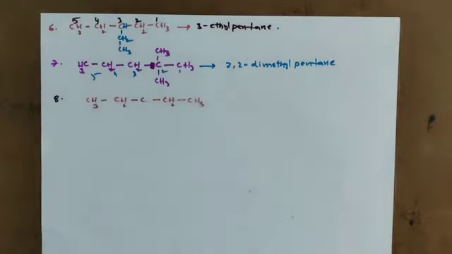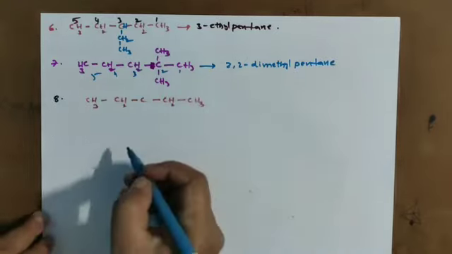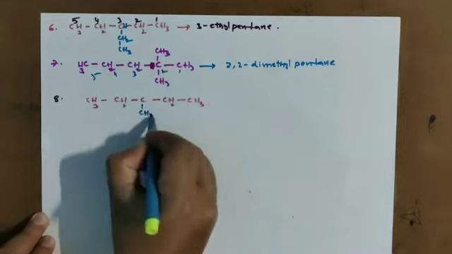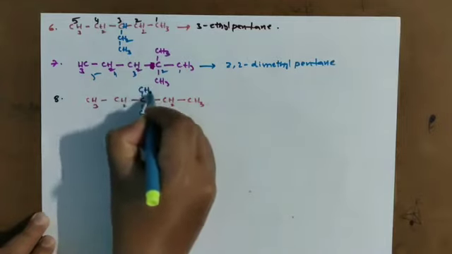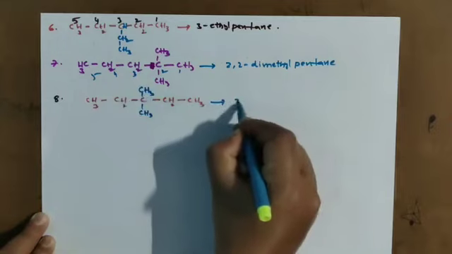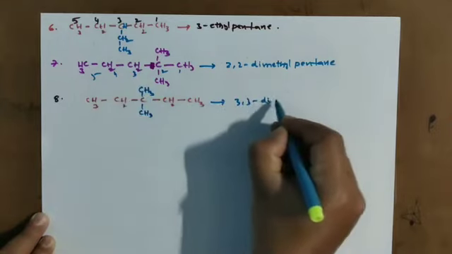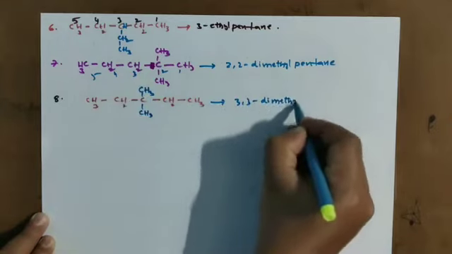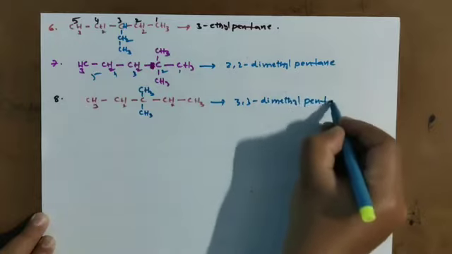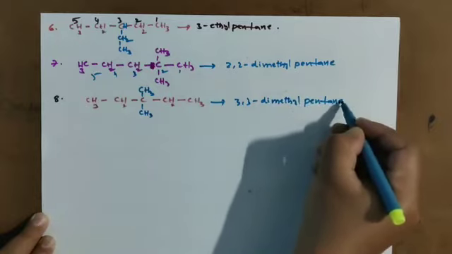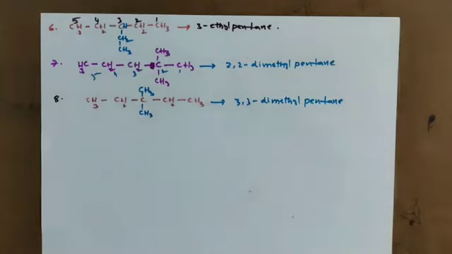And on this C we are getting 2 substituents. Here I am taking one CH3, here one CH3. What is the carbon chain? 3,3-dimethyl pentane. Clear? This is one chain.